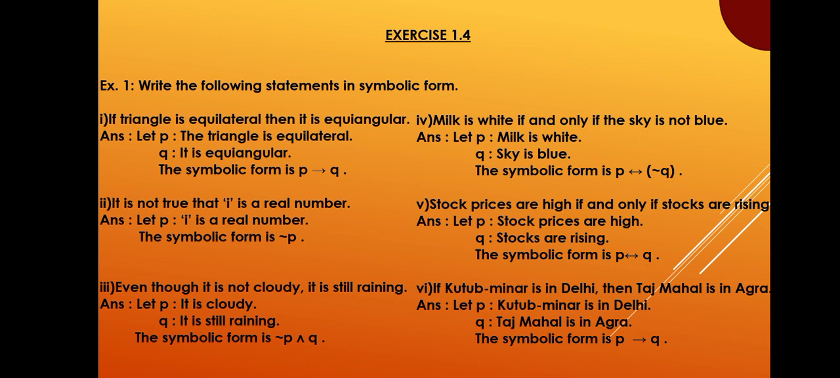Stock prices are high if and only if stocks are rising. Answer. Let P be, stock prices are high. Q be, stocks are rising. The symbolic form is, P if and only if Q. If Qutub Minar is in Delhi, then Taj Mahal is in Agra. Answer. Let P be, Qutub Minar is in Delhi. Q be, Taj Mahal is in Agra. The symbolic form is, P implies Q.